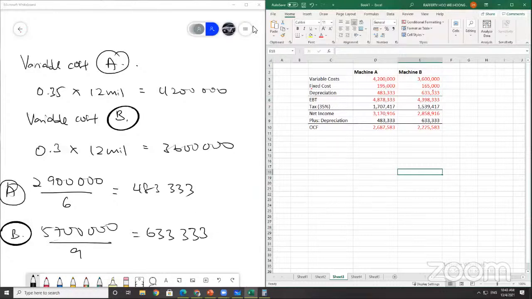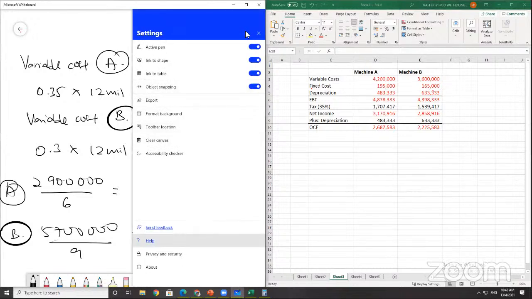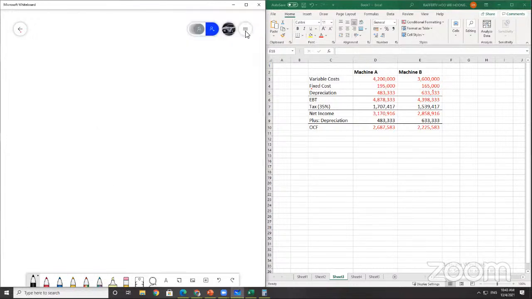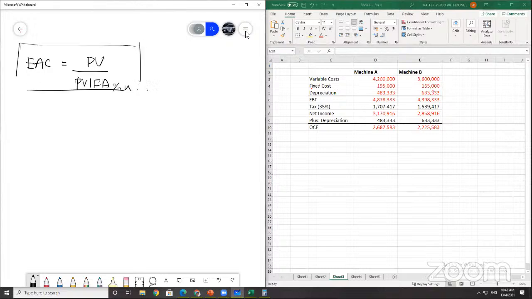What is the formula for EAC? Equivalent annual cost equals PV divided by PVIFA, interest and period. Present value divided by PVIFA, percentage and time.